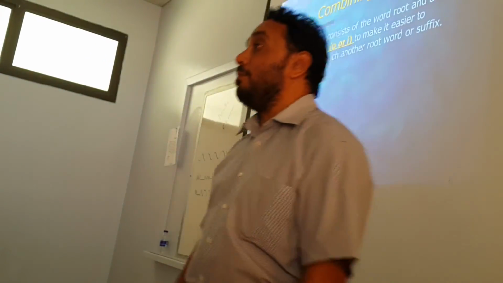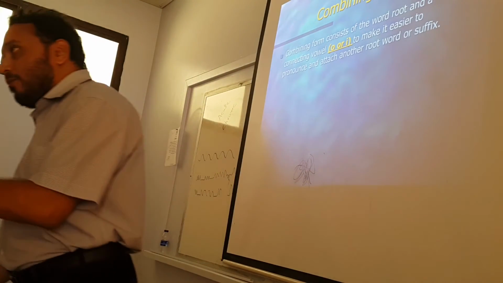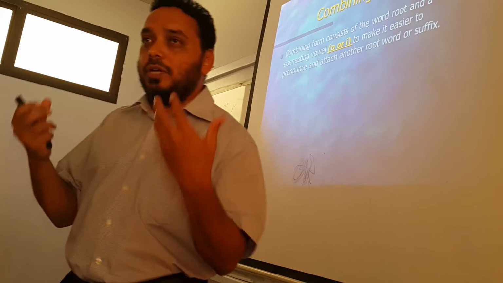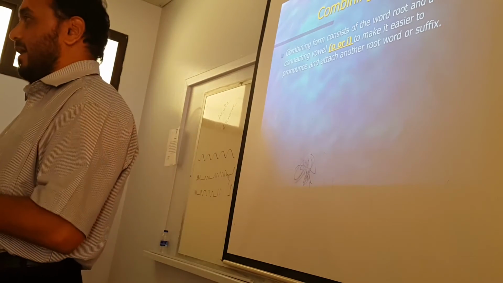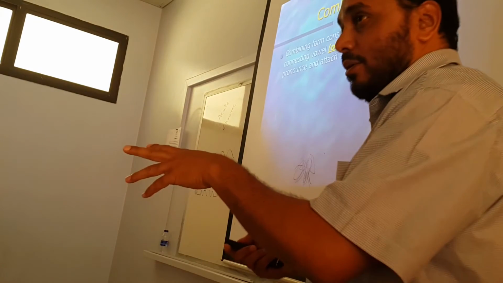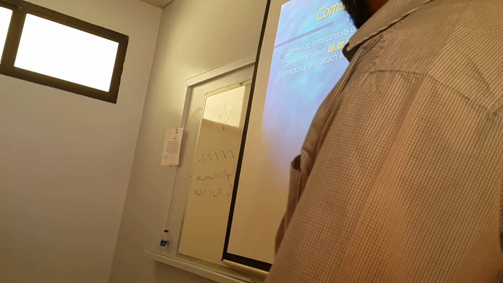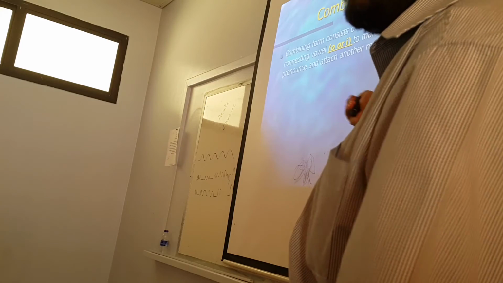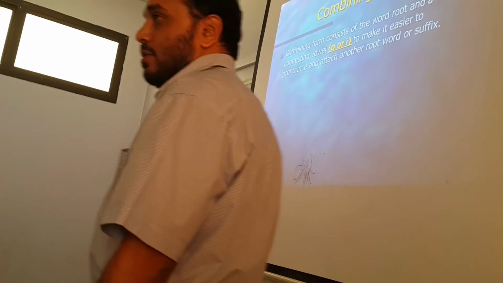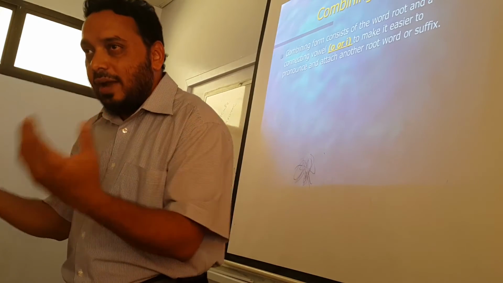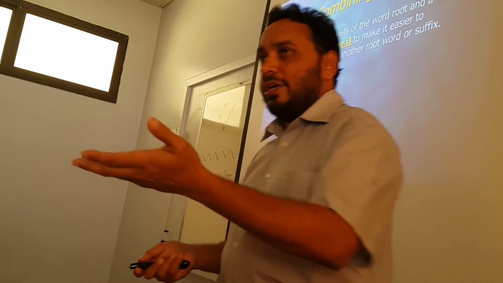Combining forms consist of the word root and a connecting vowel, O or I, to make it easier to pronounce and attach another root word or suffix. So what is the combining form? Combining form is basically the usage or addition of the vowel O or I to a root or suffix. Why? To make it easier to pronounce and to make it easier to understand. Okay, like you were saying about the pronunciation. So that's a combining form.